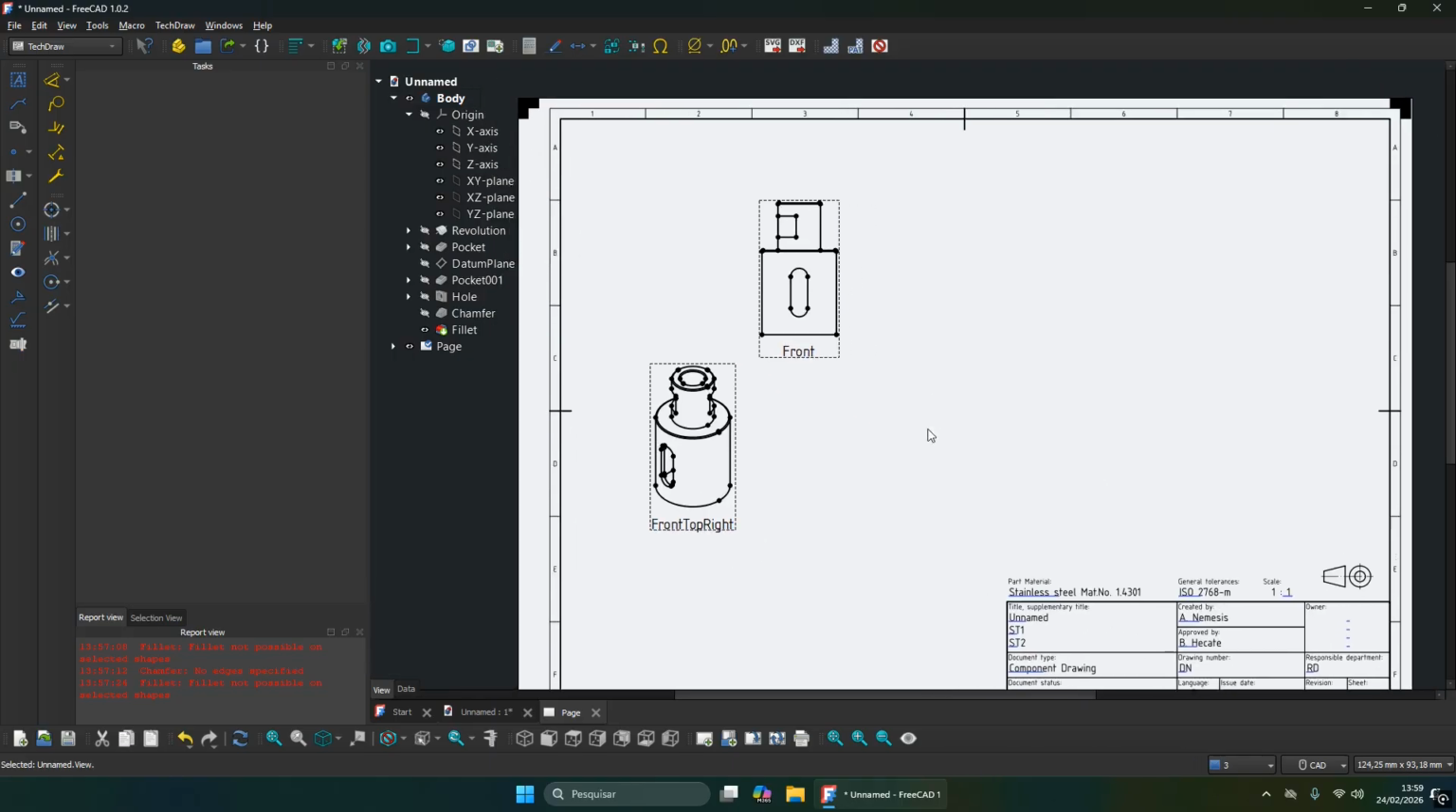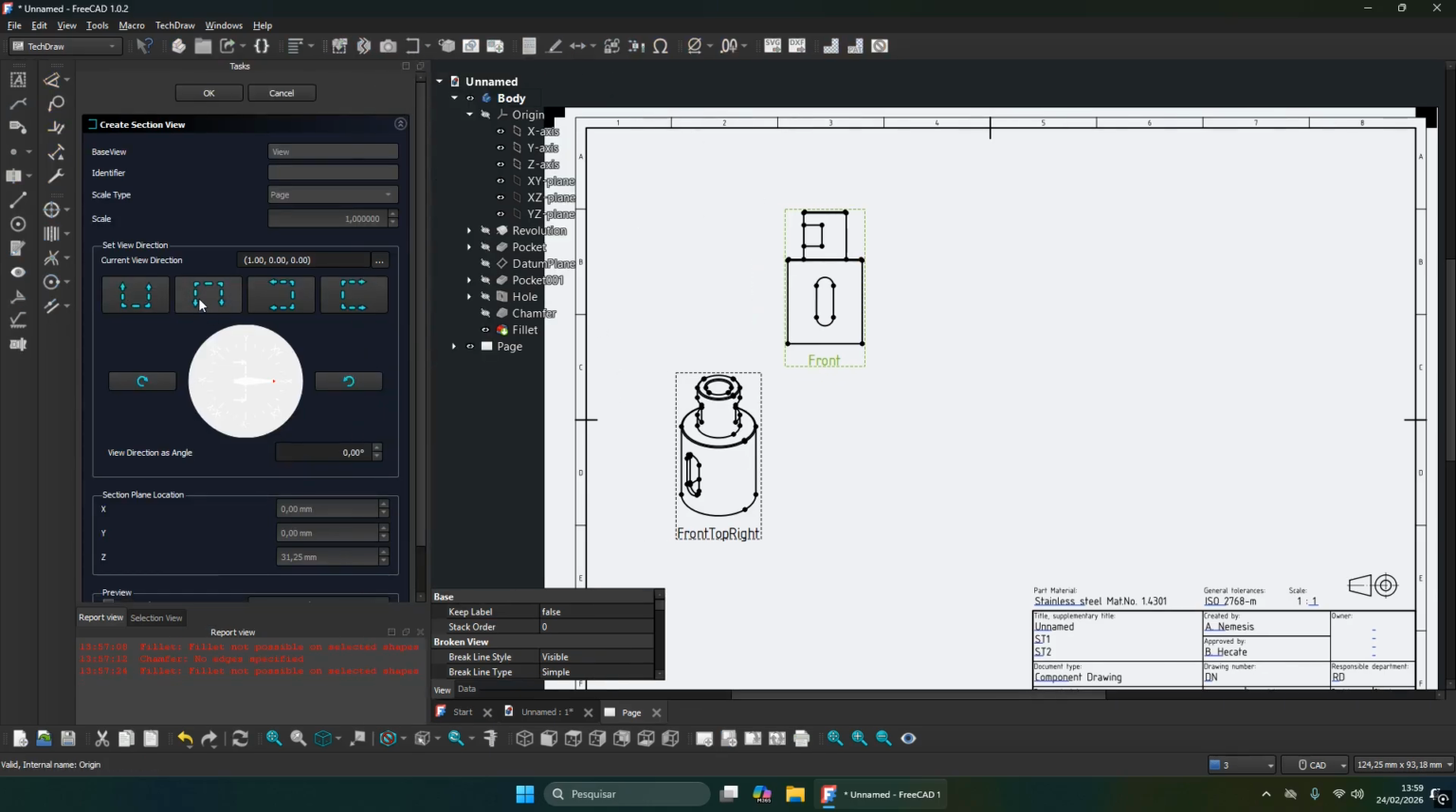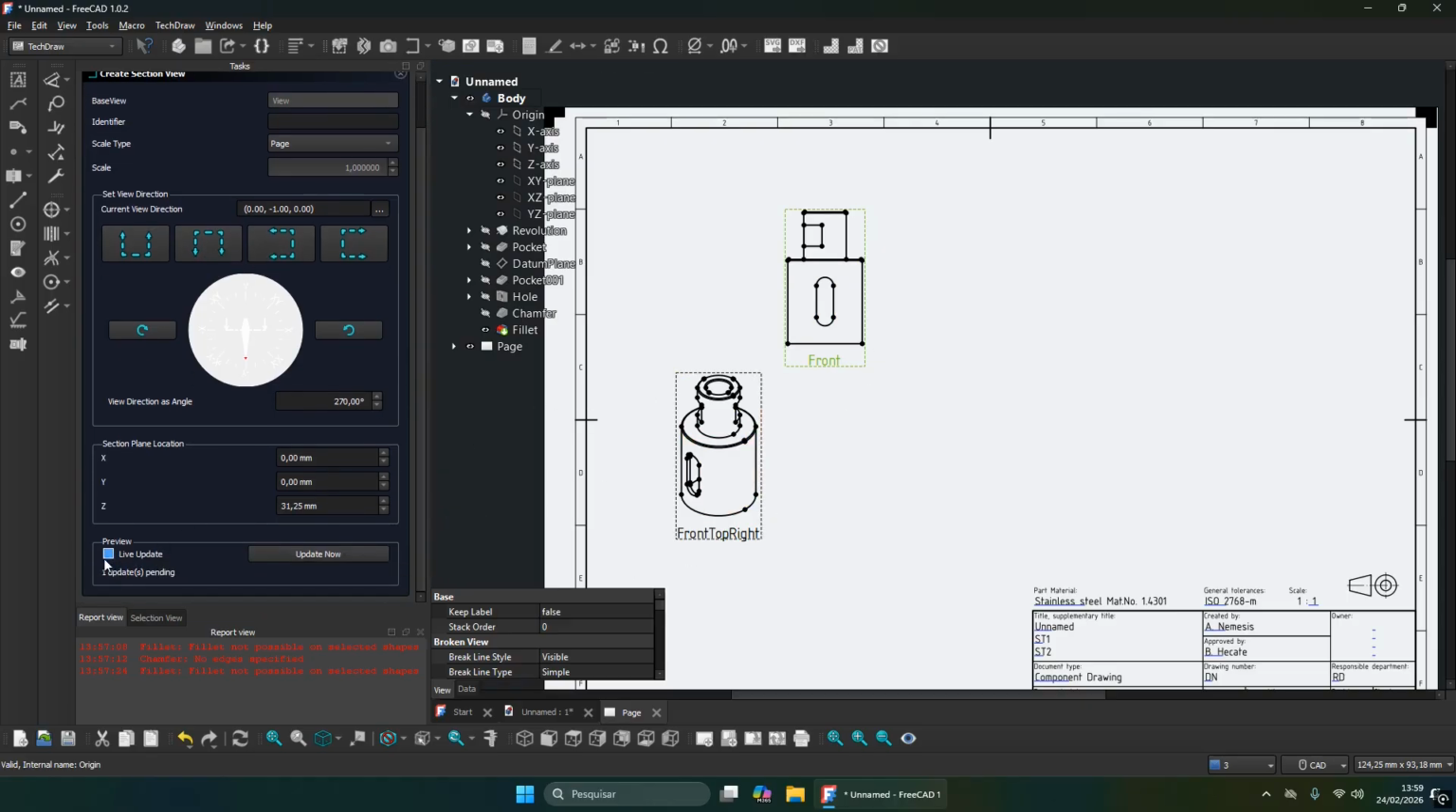Now we need two more views on our layout. Go here on section view command. Select the front view and you can use here the second method. If you're not seeing your view, make sure to tap here live update.